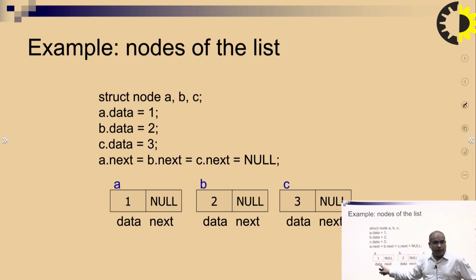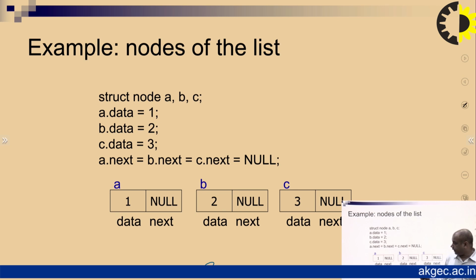A is 1 and has no pointer to the next node. Second, in node b, the data element has value 2, but there is no pointer pointing to another element. In c we have the element value 3, but it is not pointing to the next element. That is also not a representation of any kind of list.